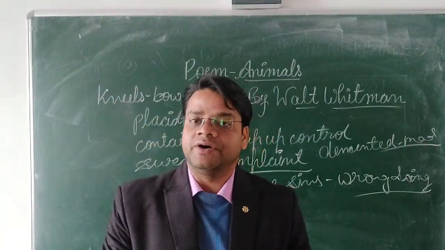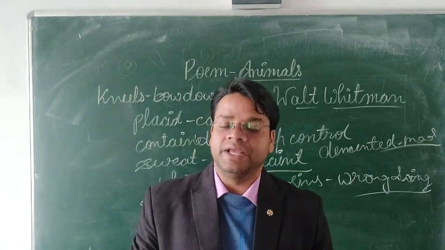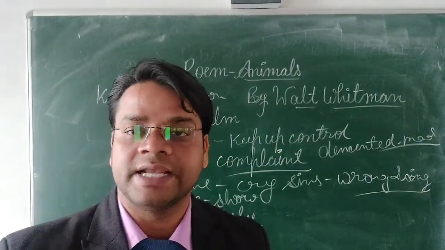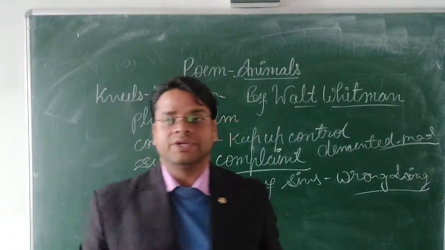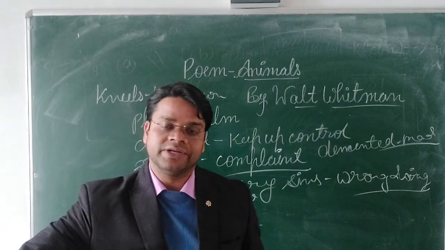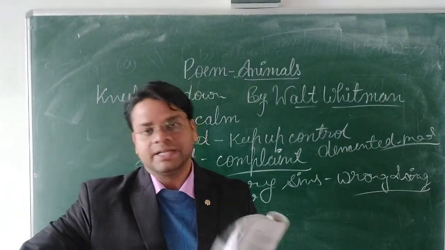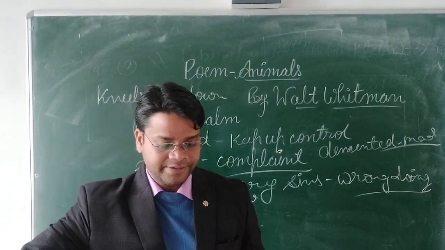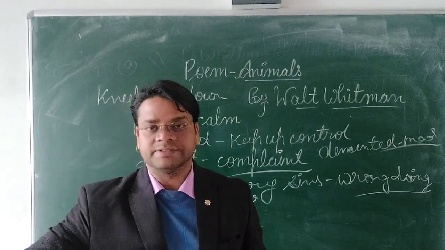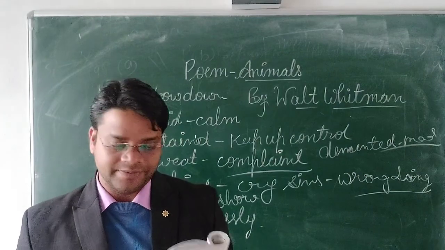Because of the way of living their life, the behavior, everything. It describes that the life of the human being is worse than the animals, according to the poet. He just wanted to live in the world of animals.